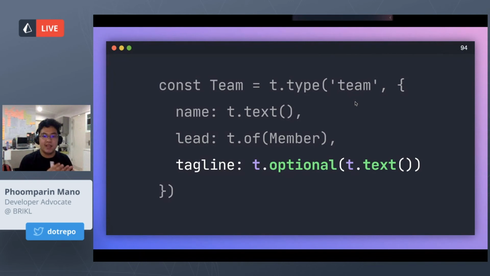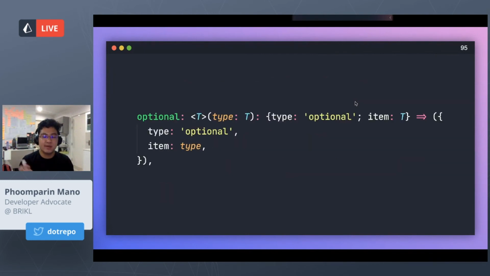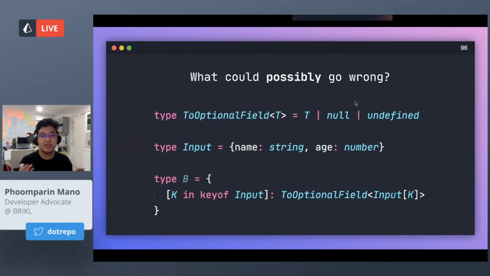So this is the API we want. We want our schema for the hackathon. Every team should be able to have their tagline, but not every team has to have a tagline, right? So we would use a box type like optional. We would wrap the structure with optional, and that would give us the information later that, oh, okay, we don't have to make that required. So what could possibly go wrong, right?